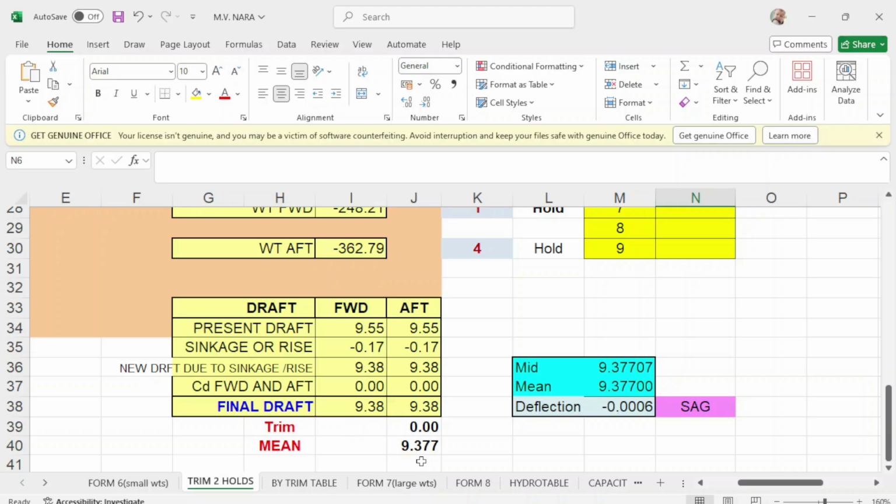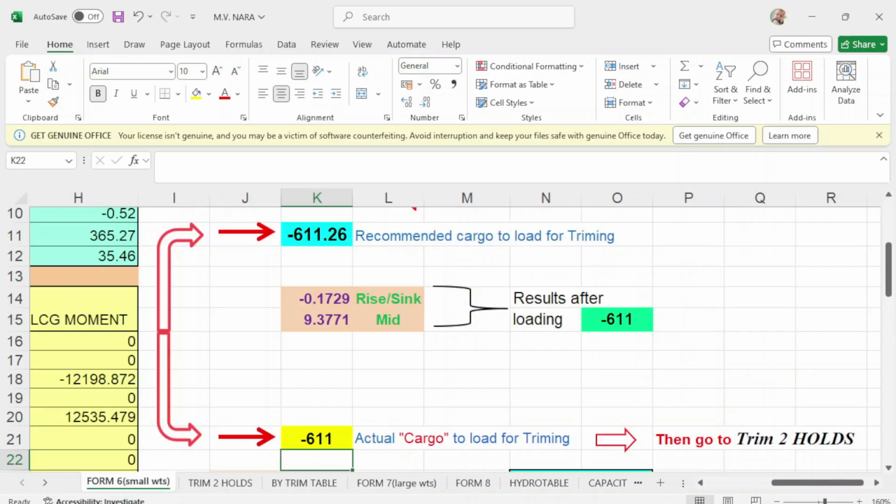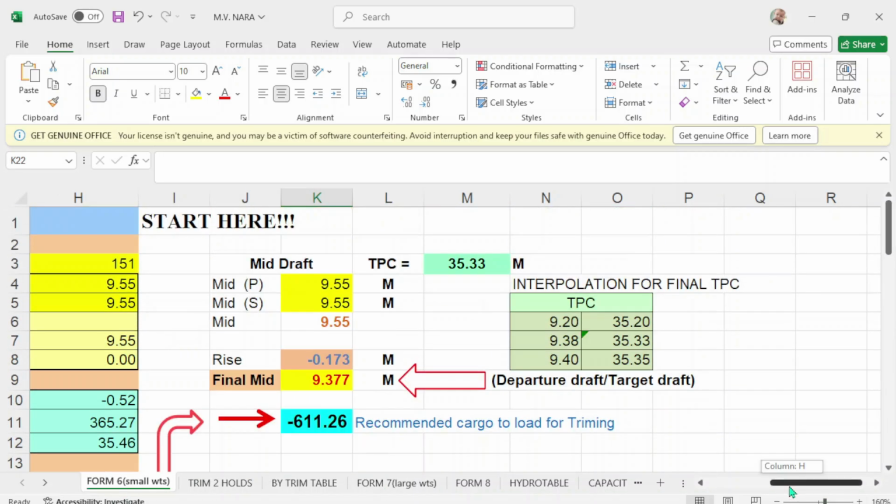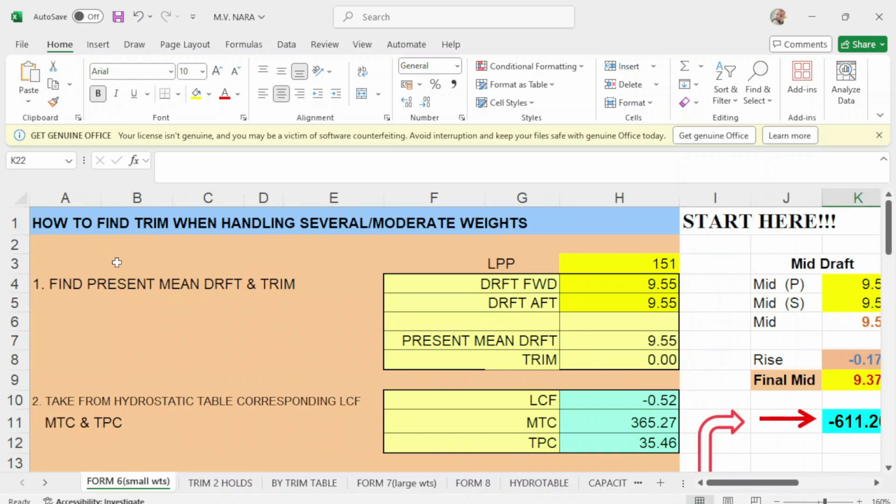That will be 9.377, which is almost 9.38, and you have no trim because it's even keel. Then your deflection is 0. So we go back to this form 6 weights, which is what I call how to find trim when handling several moderate weights.